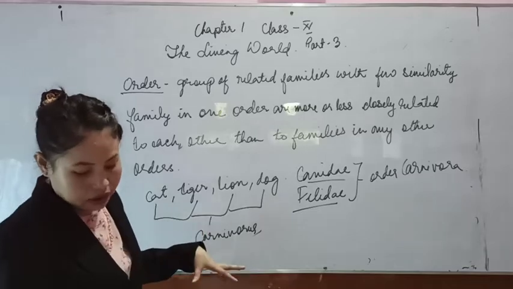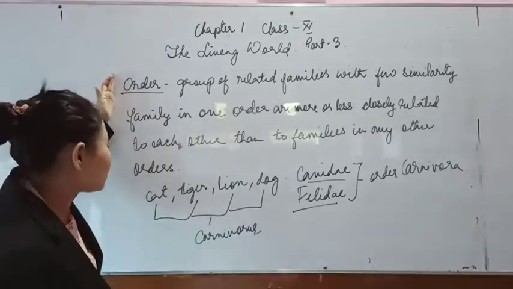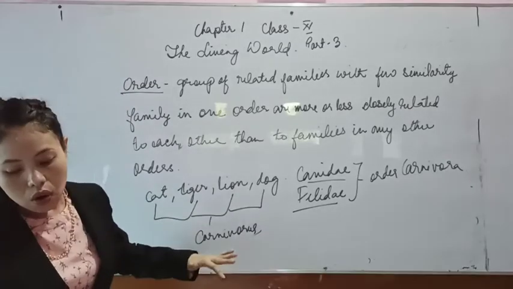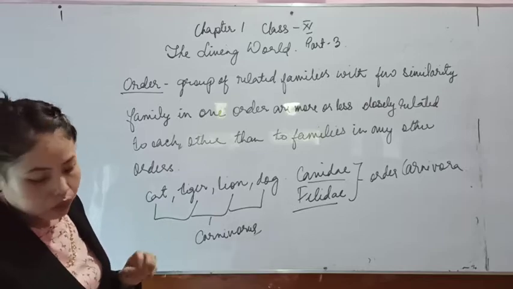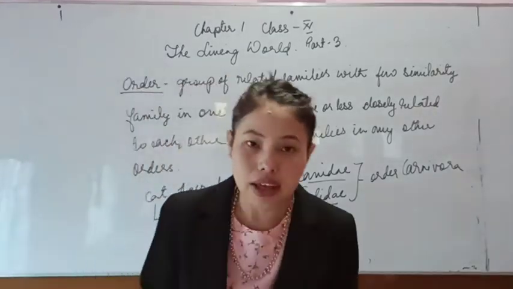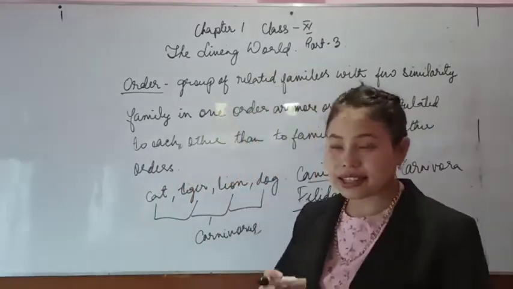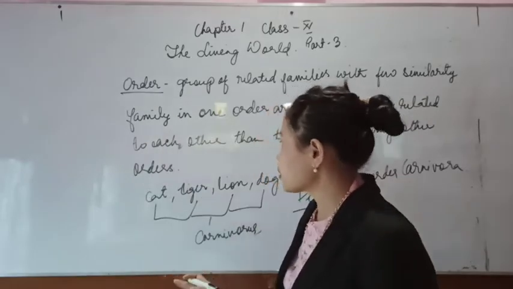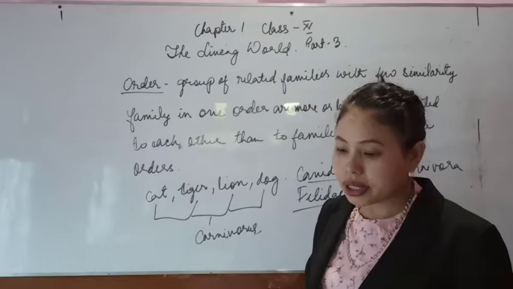Order is a higher category. When you ask what is order in a hierarchical classification, you can say that order is a higher category with an assemblage of families. Many families are assembled together and form orders, and these families have very few similarities among themselves.